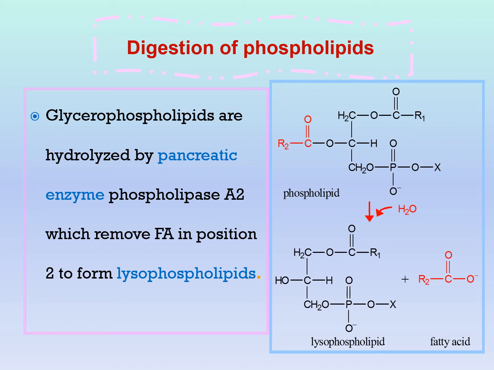This phospholipid can be acted upon by a pancreatic enzyme called phospholipase A2. This enzyme, phospholipase A2, acts on the fatty acid in position number 2. It removed the fatty acid in position number 2, releasing this fatty acid. And the remaining compound is called lysophospholipid. So again, the glycerophospholipids, which are the phospholipids which contain glycerol in its structure, like lecithin and cephalins, are acted upon by an enzyme called phospholipase A2, which removes the fatty acid in position number 2 and releasing lysophospholipid.